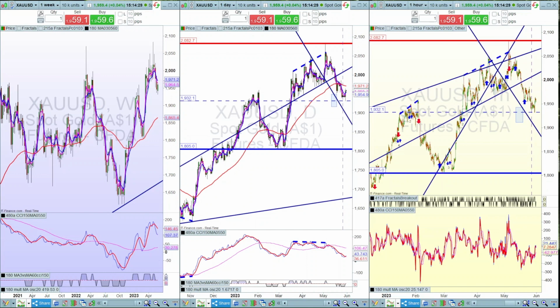This is the spot gold price update. On our weekly indicator, it's broken down from a bullish signal to a neutral, so avoid going long at this point. And on our daily, it's broken up from a bearish signal to a neutral as well. So let me talk about both of these.